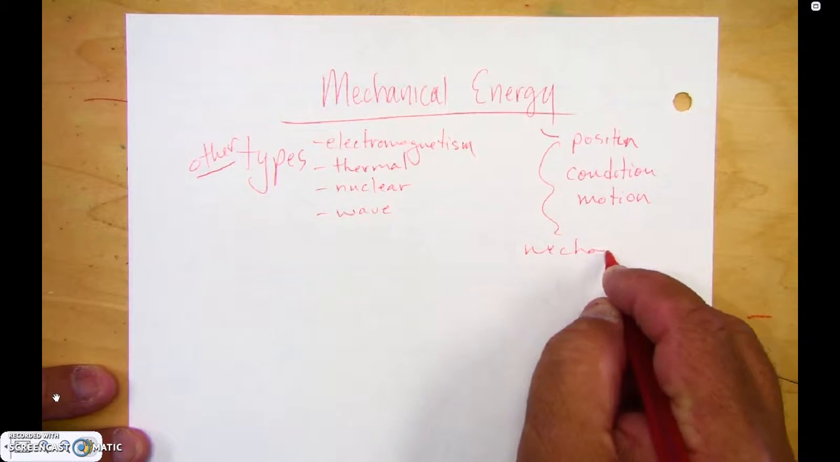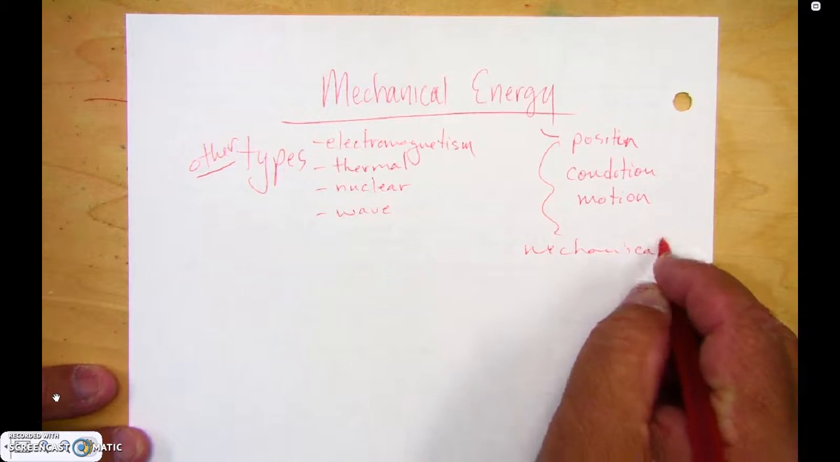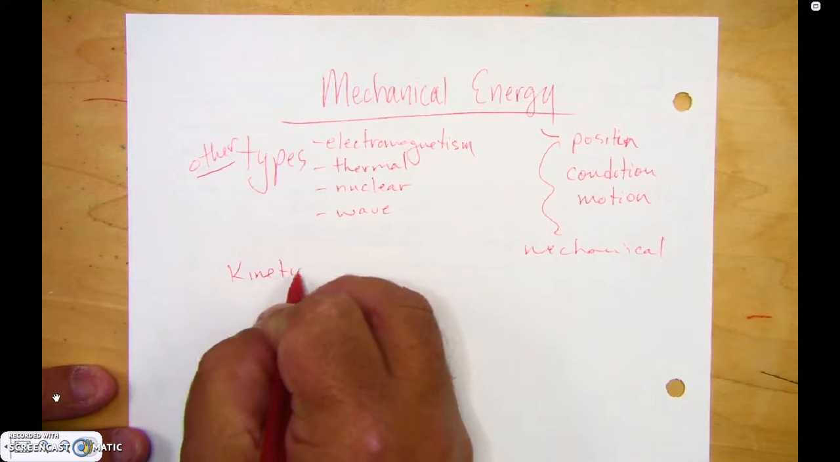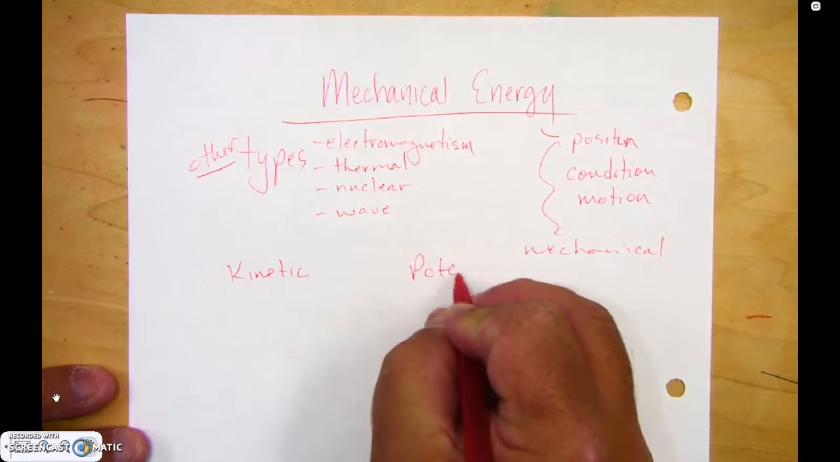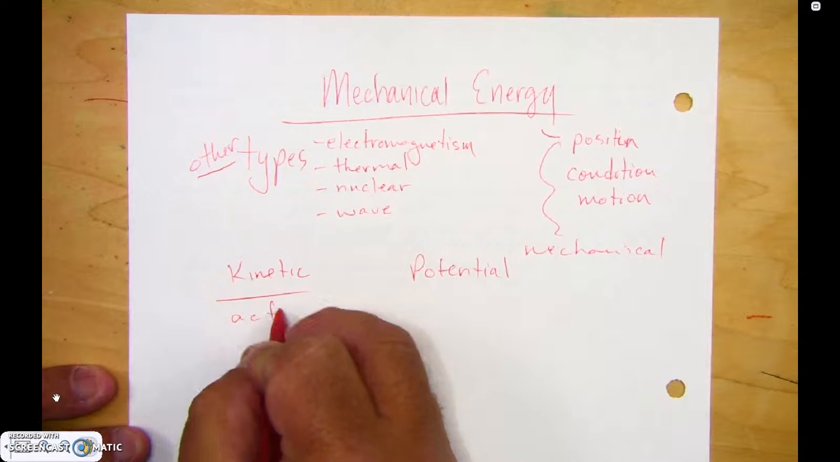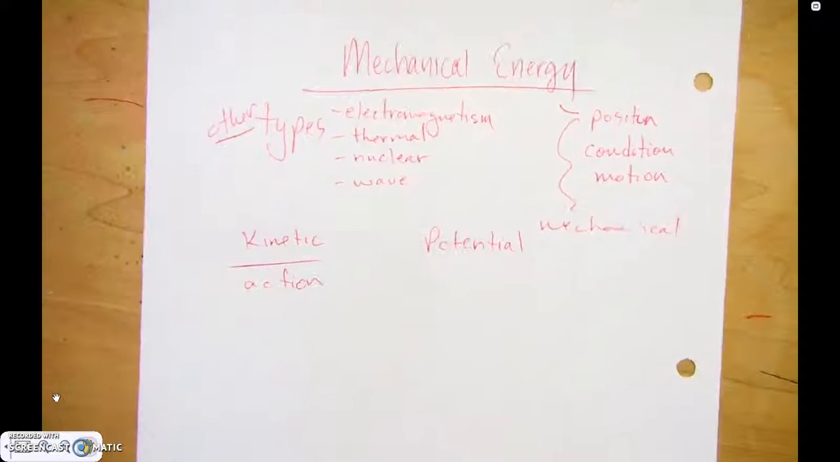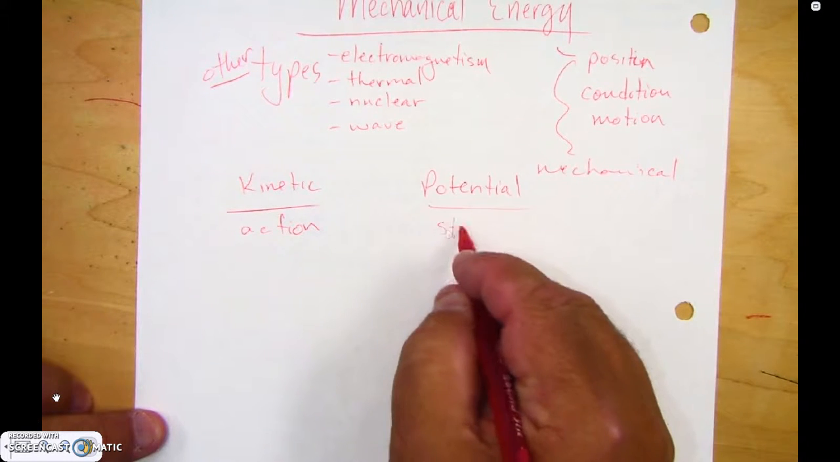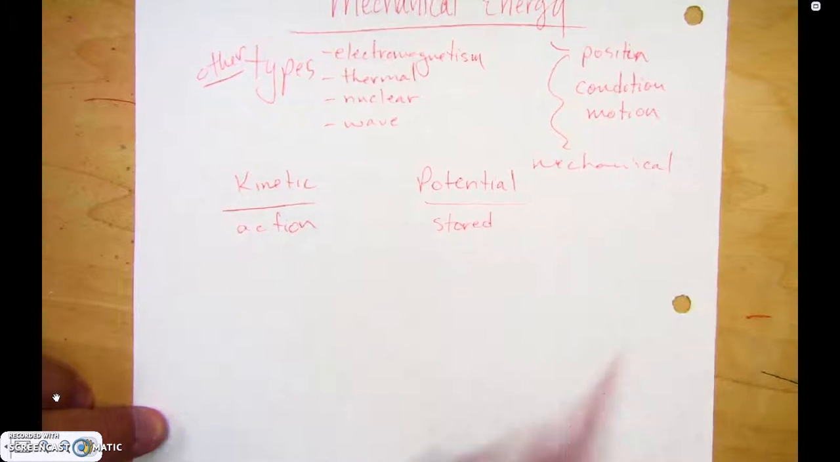What we're talking about right now is just mechanical. Now, mechanical energy is not a new thing to you. It's one of the types of energy you've learned about before: kinetic and potential. Now, kinetic energy is action energy. It's energy in motion. It's something that's happening. Potential energy, potential means stored, so we're talking stored energy.